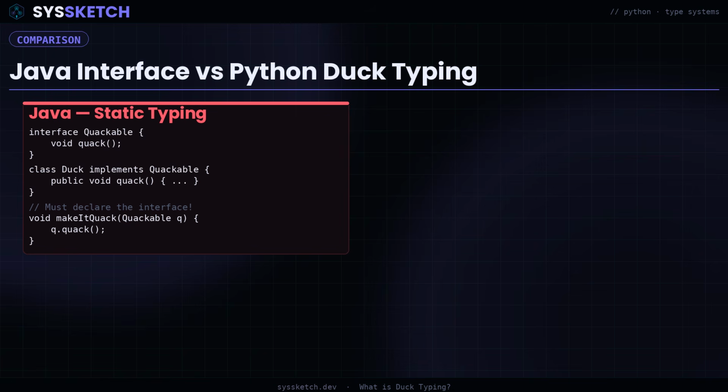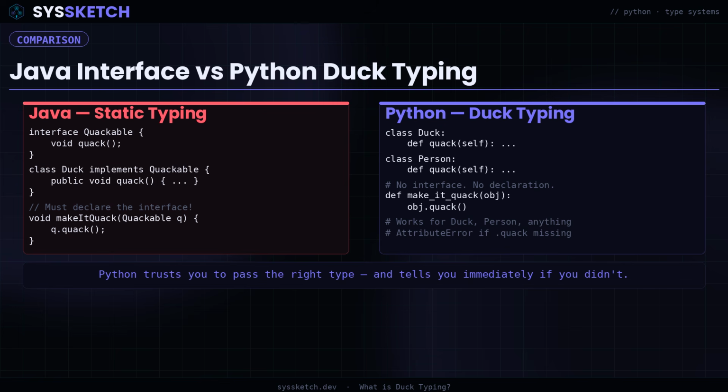In a statically typed language like Java, a function that accepts a duck must receive something that is declared as a duck, or at least implements a duck interface. The type checker enforces this at compile time before any code runs. In Python, there is no such check. You call .quack, and if the method exists, it works. If it does not, you get an attribute error at runtime. The type system trusts you to pass the right thing and finds out immediately if you did not.